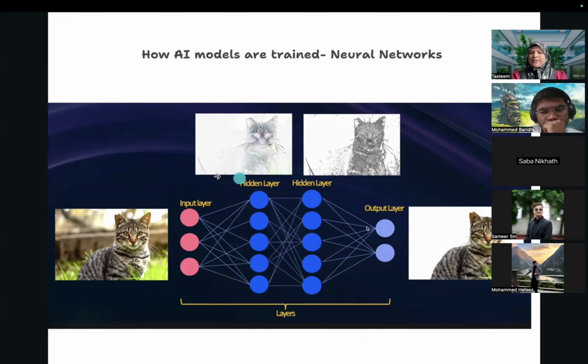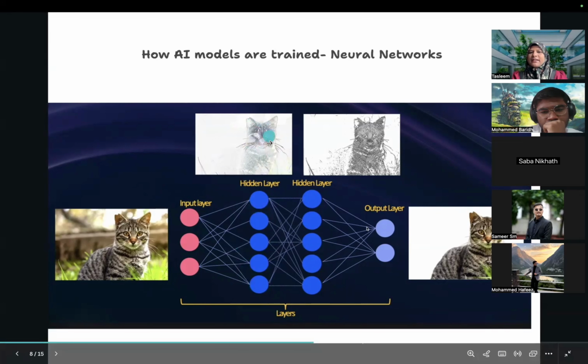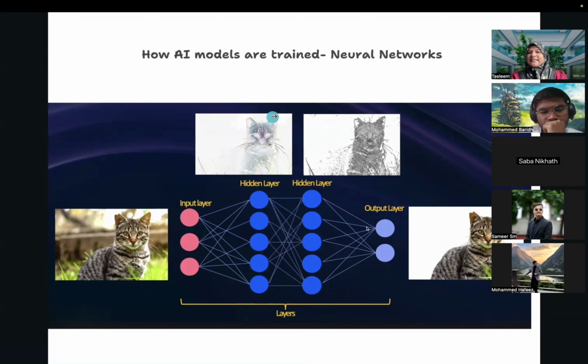Okay, so what happens when the picture is fed to the input layer and that is propagated to a hidden layer? So first hidden layer, what it will do, it will try to find the edges and lines in that picture. ऊपर का सब information लेता है. How it is the picture. कैट का ऊपर का जो लाइंस, एजेस, जो बॉर्डर है वो ड्रॉ करता है. Then it will give certain weights to all those parameters.